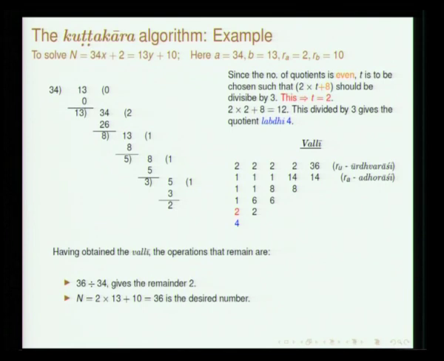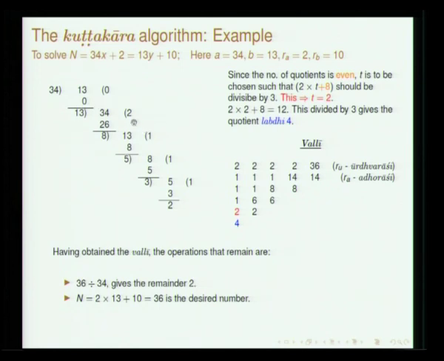So, let us choose the example 34x plus 2 is equal to n and 13y plus 10 is also equal to n. Of the two remainders, 10 is larger and therefore 13 will be called adhikagra bhagahara. 2 is smaller and therefore 34 is called unagra bhagahara. The prescription was that adhikagra bhagahara had to be divided by unagra bhagahara. You divide this, the quotient is 0, keep that, so you get 13. And then you divide by 34, hereafter it is a mutual division.